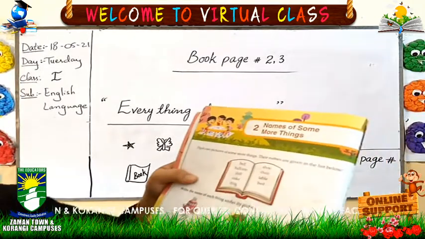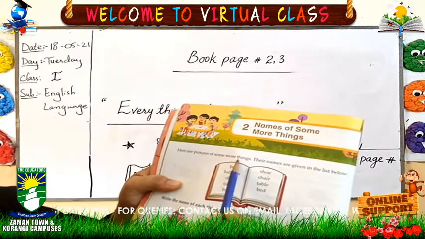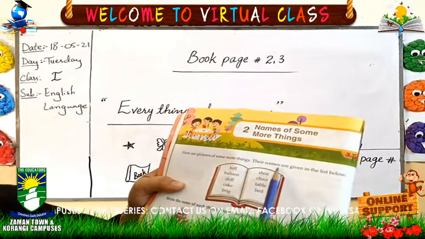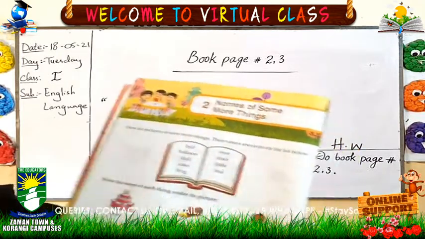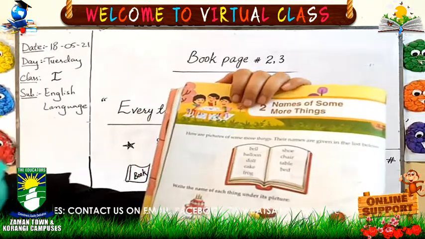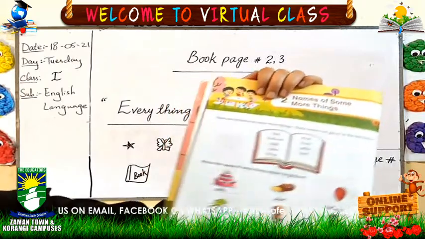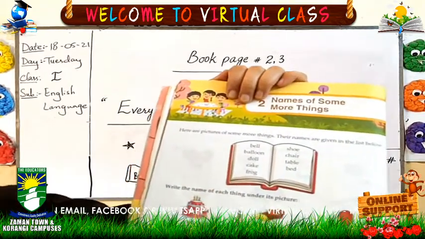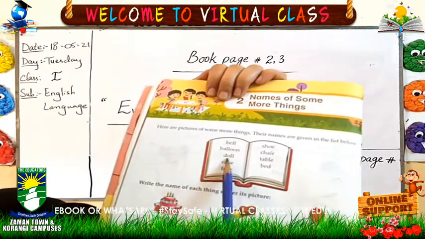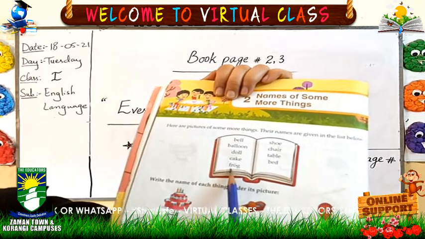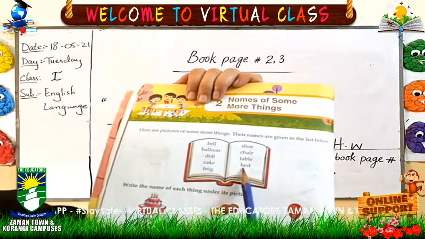What is the topic? Here are pictures of some more things. Their names are given in the list below. You can see here a list, the different types of names. First let's start the reading. We will read the names of things. The names are: bell, balloon, doll, cake, frog, shoe, chair, table and bed.